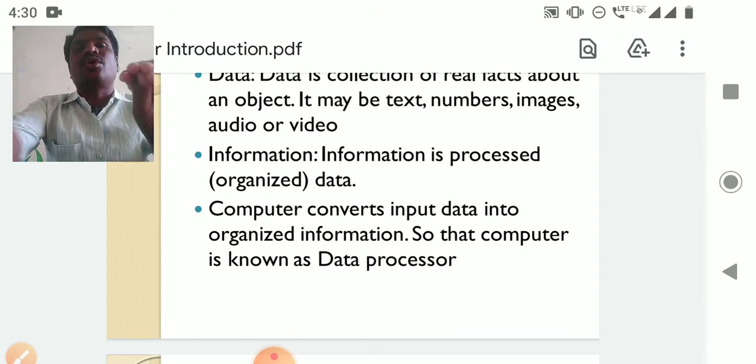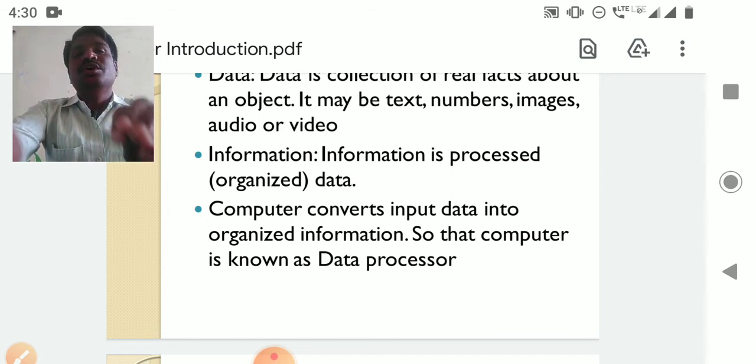That organized data is called information. So the computer can be used to convert data into information. That means data is what was collected. This collected data can be organized properly and any type of reports can be generated.